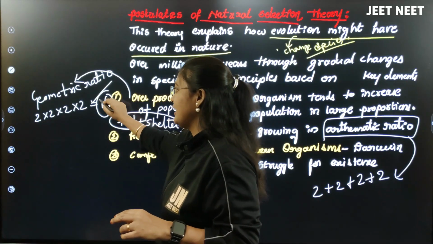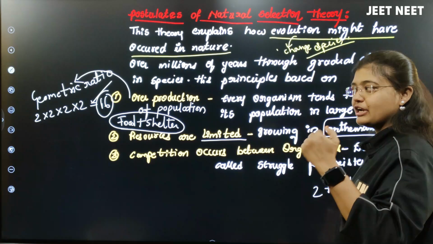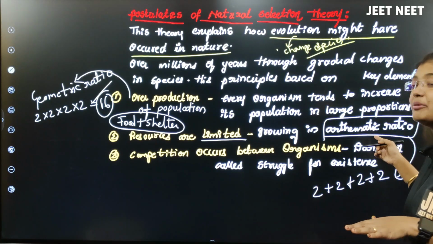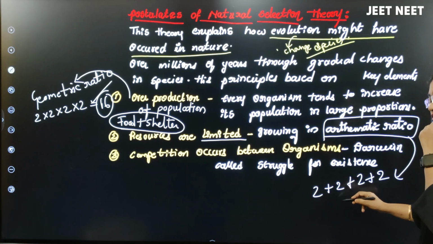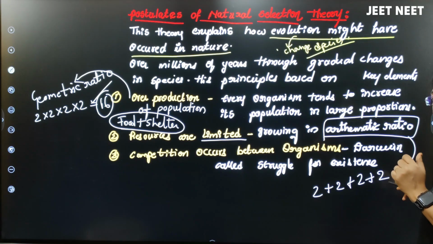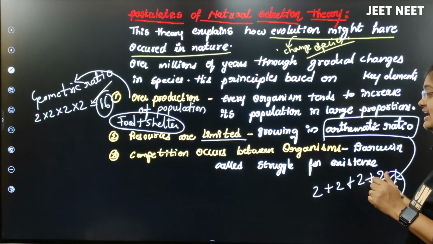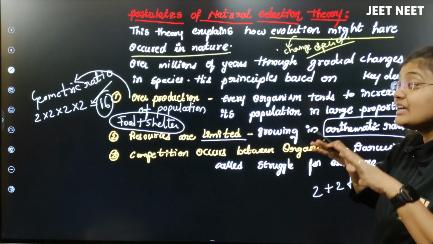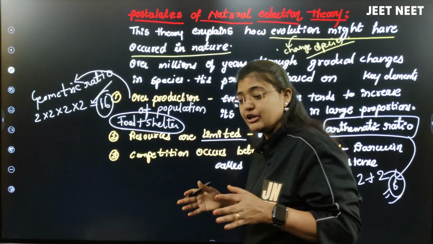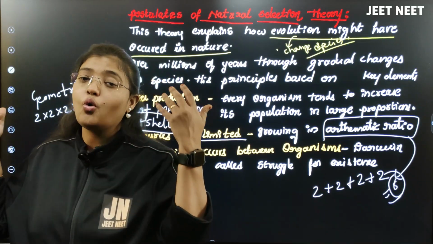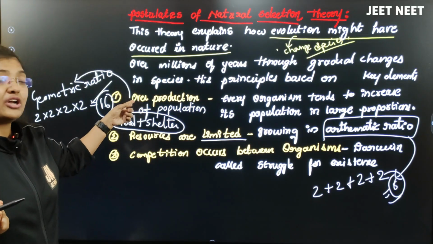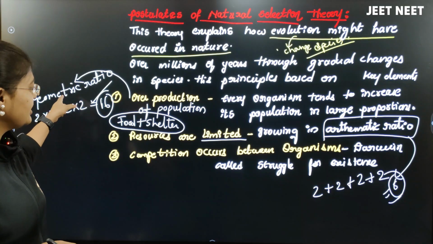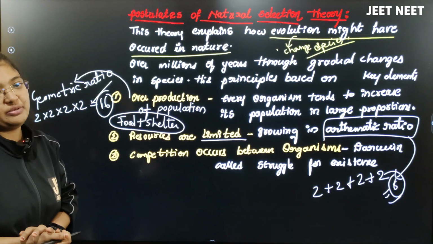Am I right here? The population was increasing in a geometric ratio like 16, but the resources present on this earth are growing in an arithmetic ratio: 2 plus 2 is 4, 4 plus 2 is 6, 6 plus 2 will be 8. So you understand, the population was 16 but the resources were only 8. That is what Charles Darwin wanted to tell you. Now the population is growing overly, which he called overproduction of species, but the resources are becoming limited. The population grows in a geometric ratio and the resources grow in an arithmetic ratio.